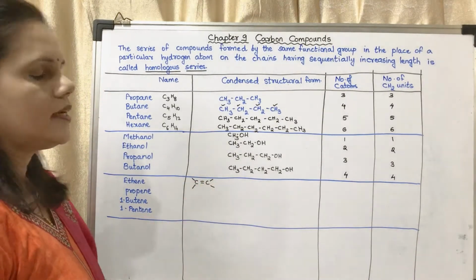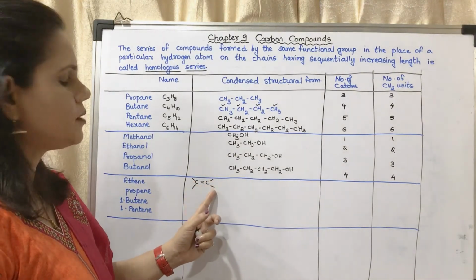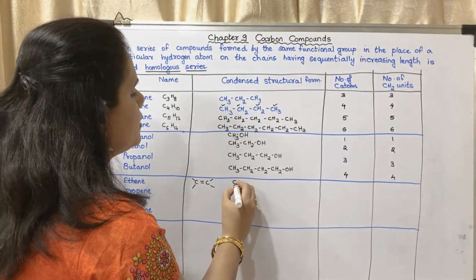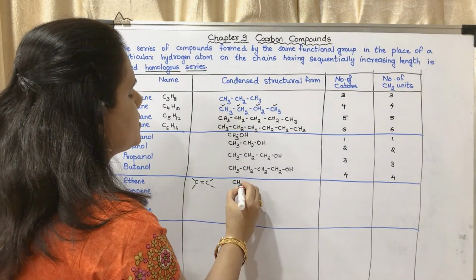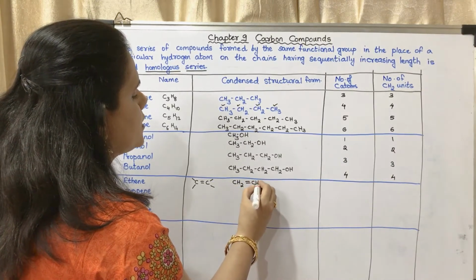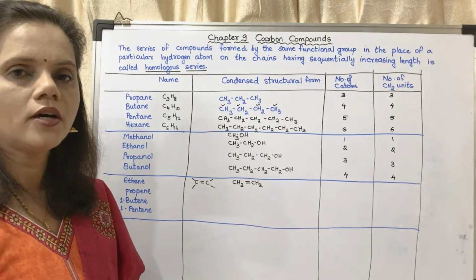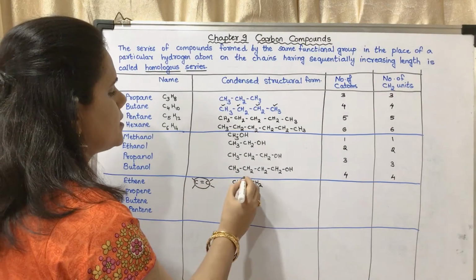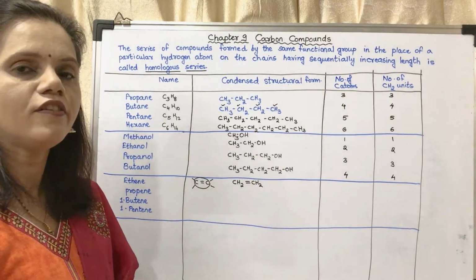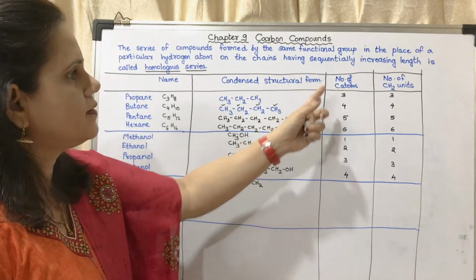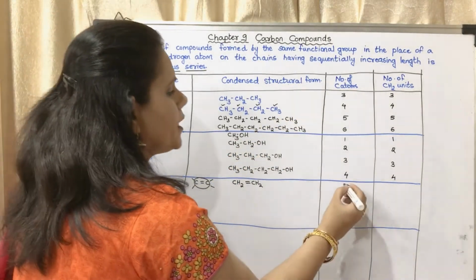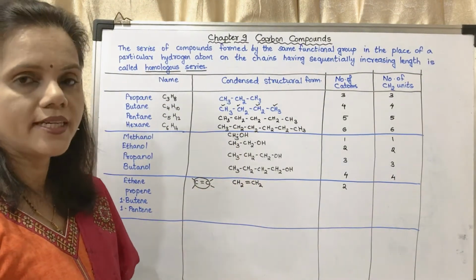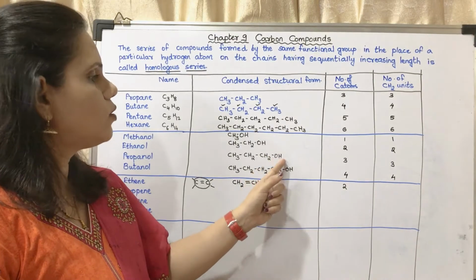Okay, carbon carbon double bond and 2 atoms of hydrogen on this side, 2 atoms of hydrogen on the other side. So what will be the molecular formula? It will be CH2=CH2. Now you may see that this C=C is considered as a functional group. So first of all, we will see the number of carbon atoms. How many carbon atoms? There are 2 carbon atoms. And how many CH2 units are there? Here we didn't count the OH.